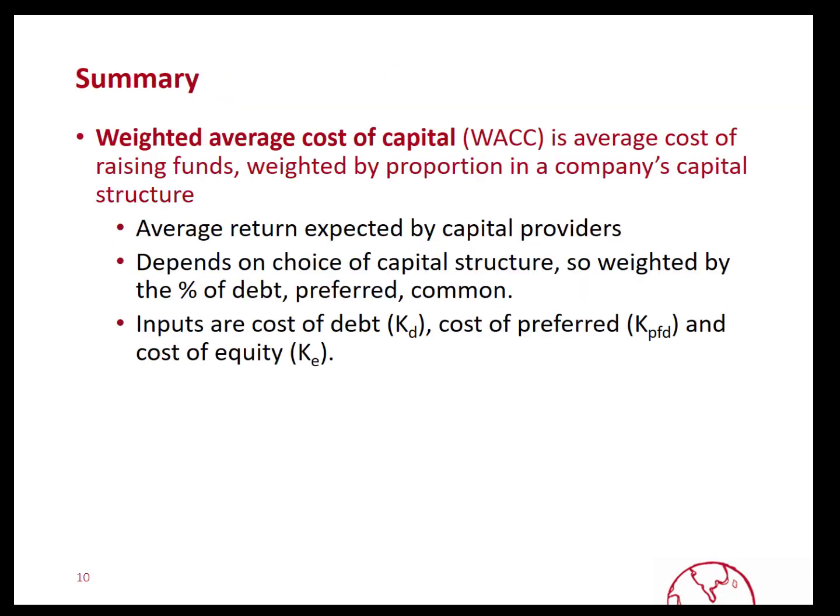So in summary, the weighted average cost of capital is simply the average cost of raising funds where the weights are based on the company's capital structure. You can think of it as the average return expected by different capital providers. It does depend on the choice of capital structure because that will affect the weights. And it depends on current market conditions because we're going to be looking into the current cost of debt, which is a forward-looking measure based on where bonds are trading, the current cost of preferred, and the current required return on equity or the cost of equity.